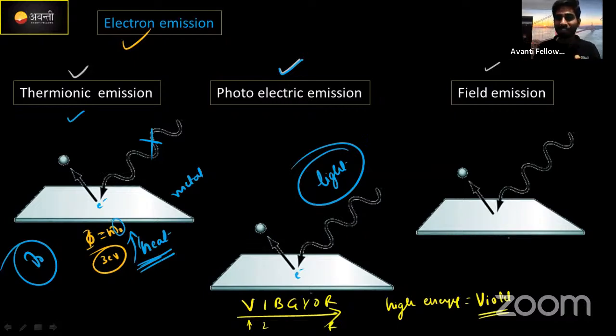Correct ना? By changing color here, we can क्या करते हैं? फोटो इलेक्ट्रिक एमिशन को कर सकते हैं. करेक्ट ना? Suitable amount of energy which is required for the given metal. Actually, it is depending upon the work function. Correct ना? This is photoelectric.